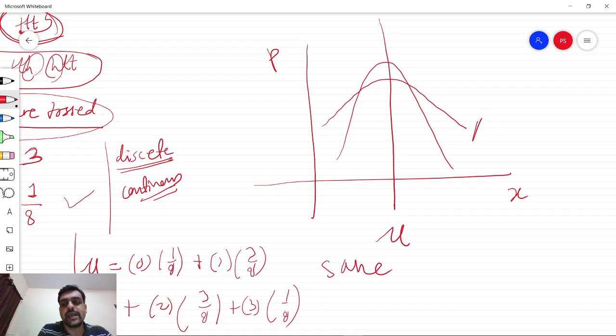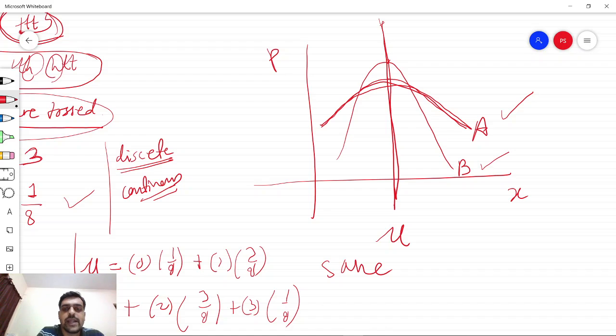Let us label them as A and B. So both of these distributions A and B, though they are completely different, have the same mean value, but their distributions of probabilities are quite different. A has a wider distribution, whereas curve B has a narrower distribution. So the span of B is smaller as compared to the span of A.